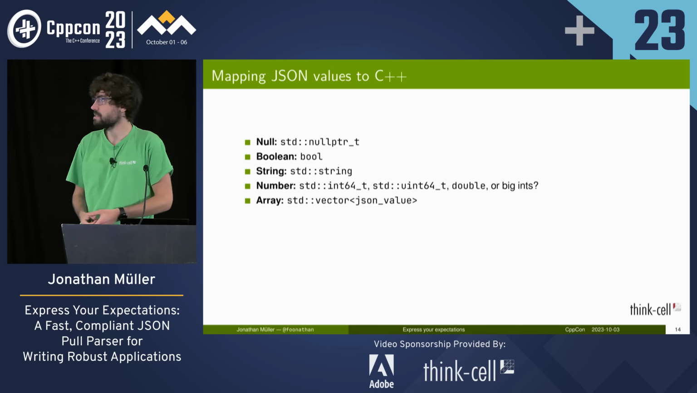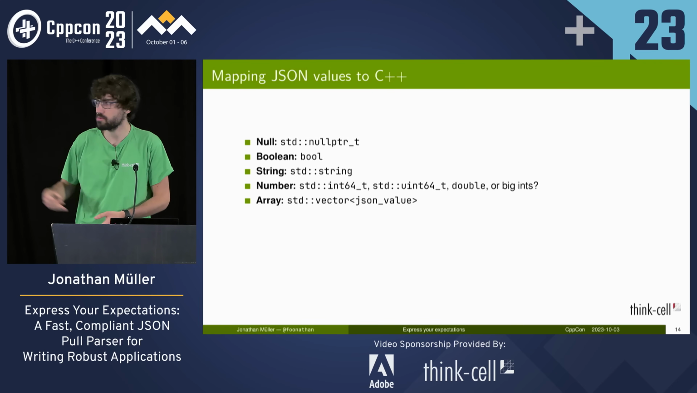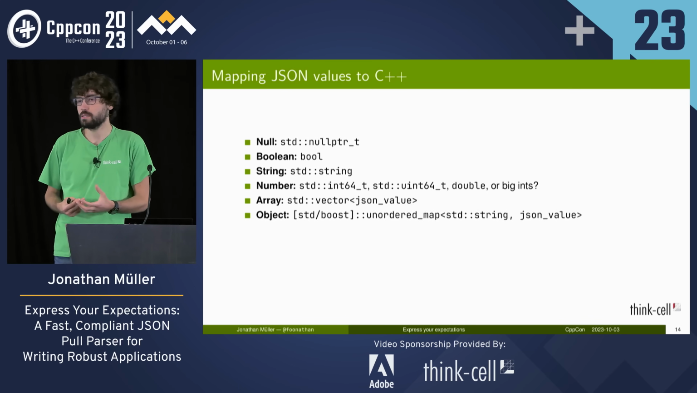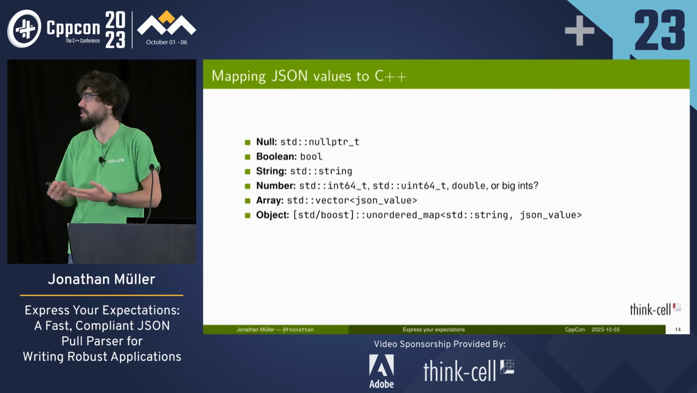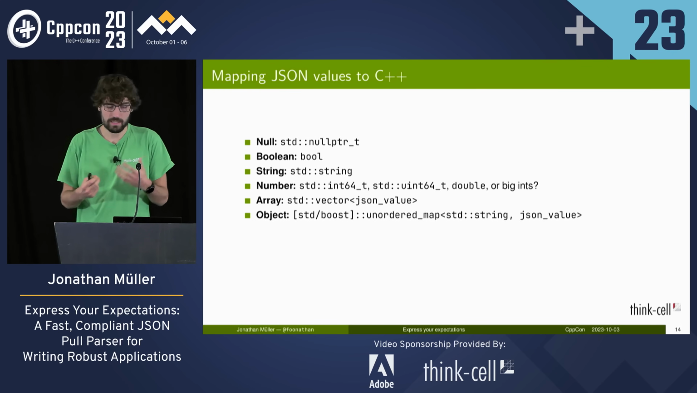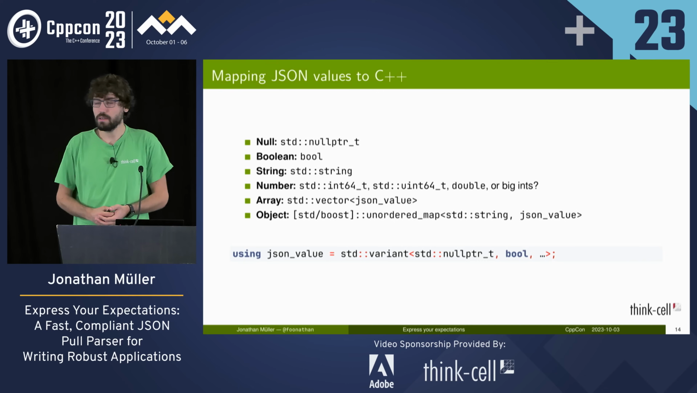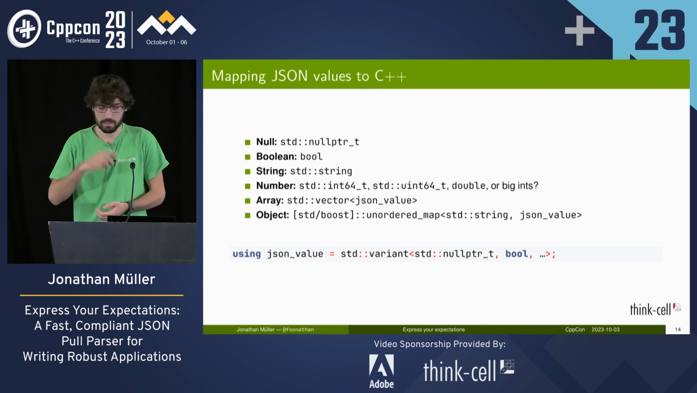JSON arrays are dynamically sized, so we use the std vector of JSON value again. So it's a tree-like data structure where we use the value recursively. And then an object is a collection of key value pairs, so we use some sort of hash map. We could use the standard one, but the standard one is quite slow. The boost one is much better. But in a nutshell, it's a mapping of names to values. And then a JSON value itself is just a variant of all of those types, right? That is what JSON is.